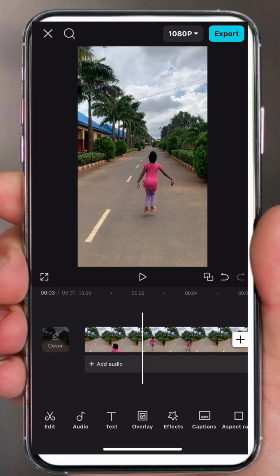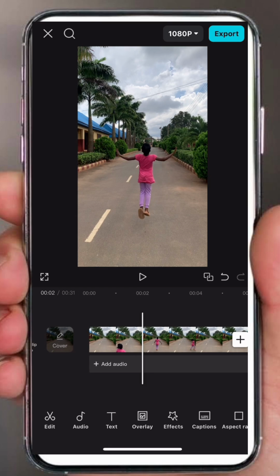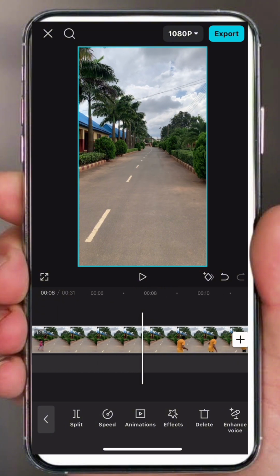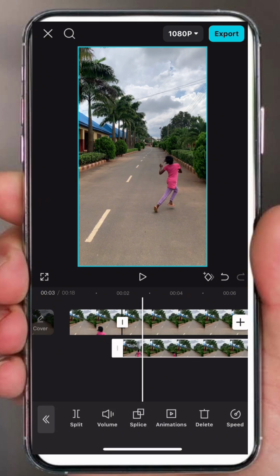So we go back to the first character. When the first character is still hanging on the air, you tap split. So this is the split part now. So you click on overlay. This is overlay to bring down the video.